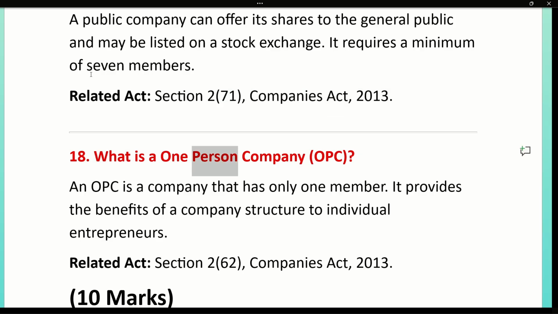18. What is a one-person company, OPC? An OPC is a company that has only one member. It provides the benefits of a company structure to individual entrepreneurs. Related Act, Section 262, Companies Act, 2013.